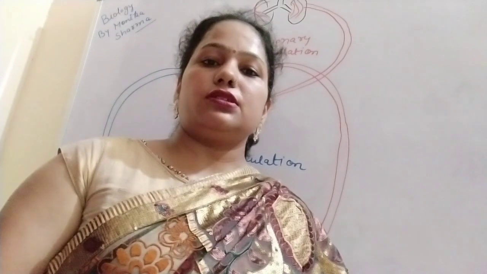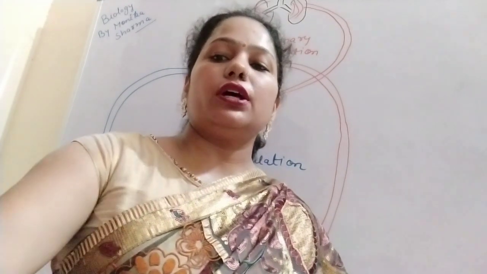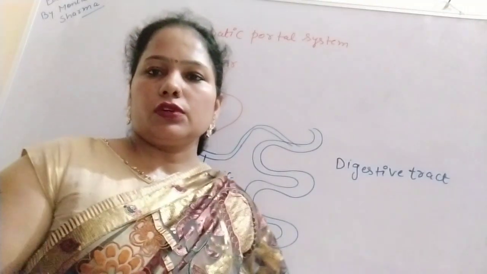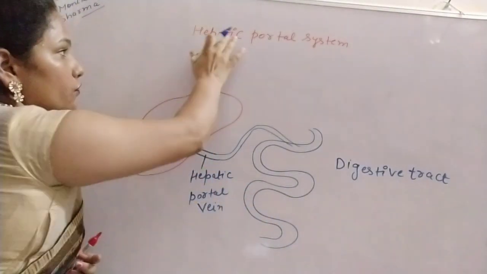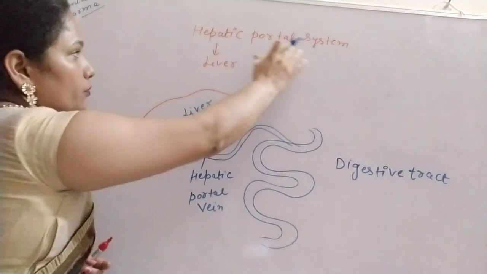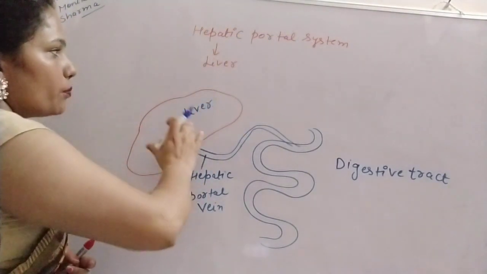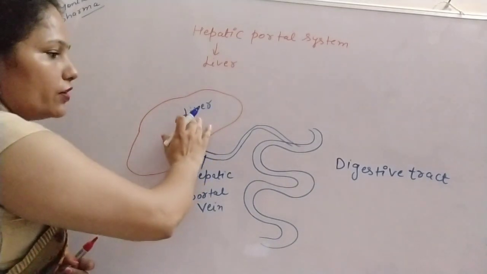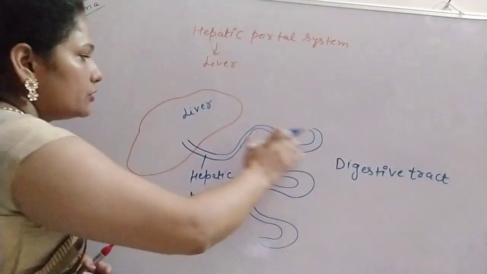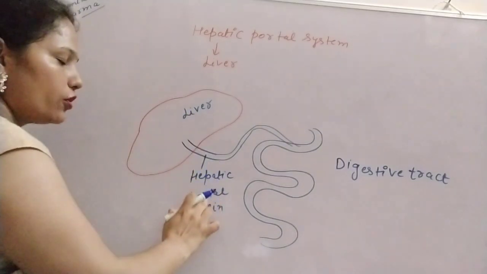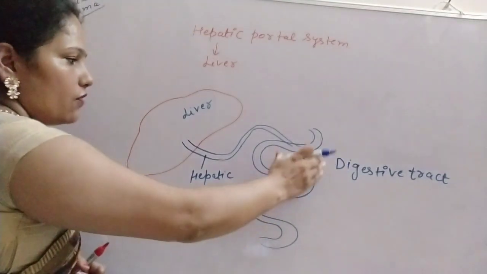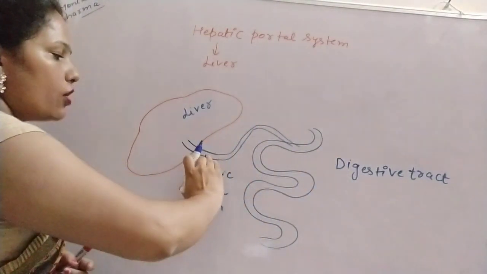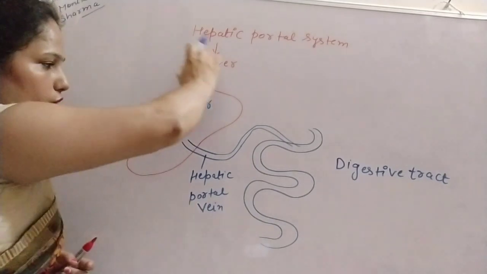Now we will discuss the topic that is the portal system. What is the hepatic portal system? Hepatic is related to the liver. So what happens in this system? A very unique combination is there between the liver and the digestive tract. The hepatic portal vein takes the blood from the digestive tract first, then it pours it into the systemic circulation.